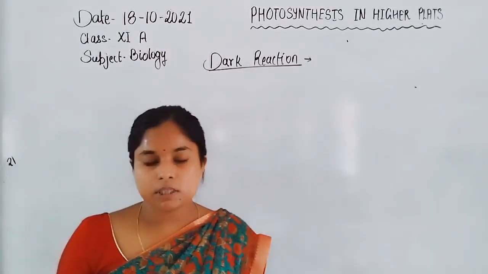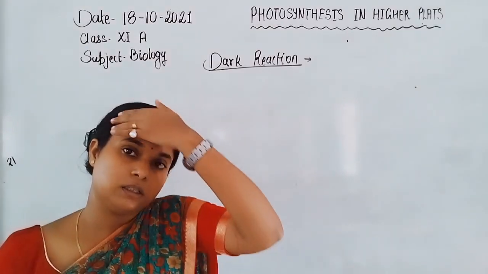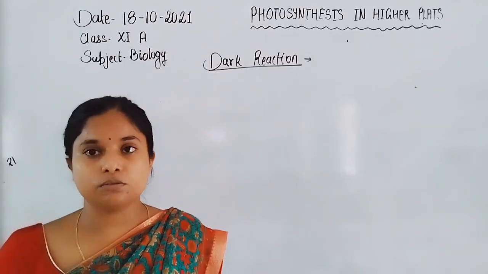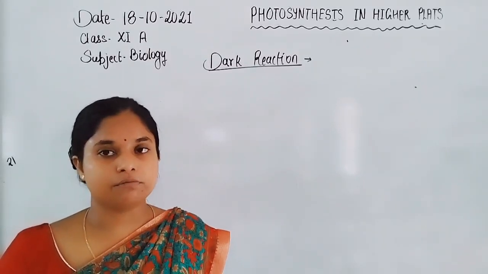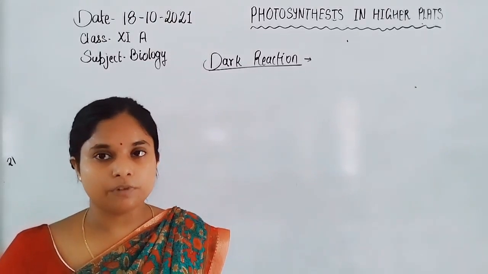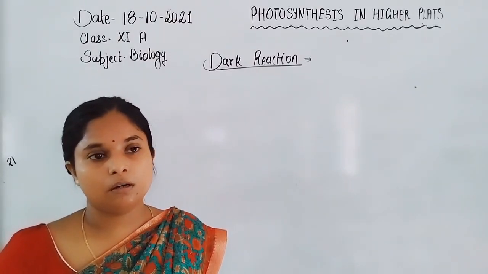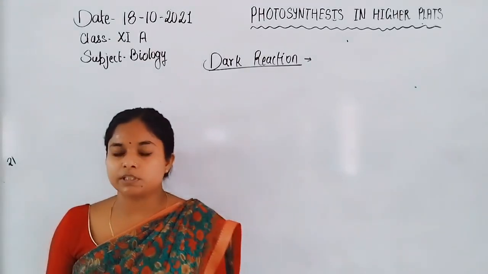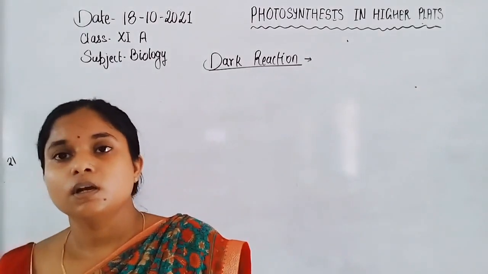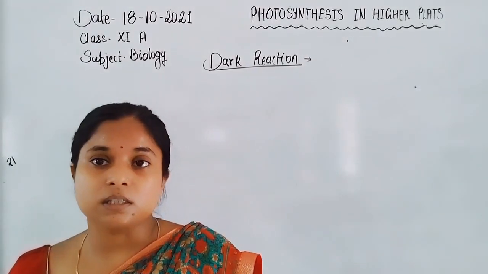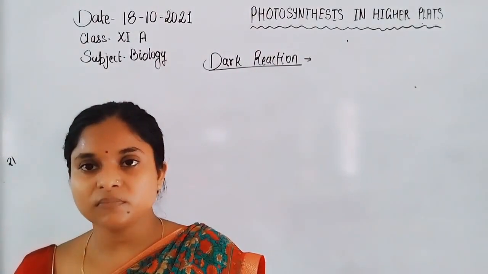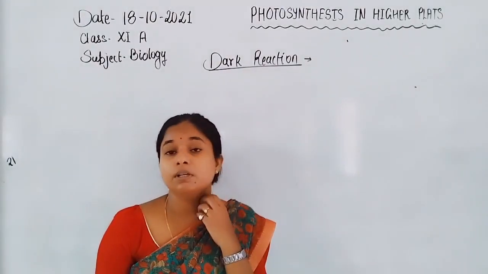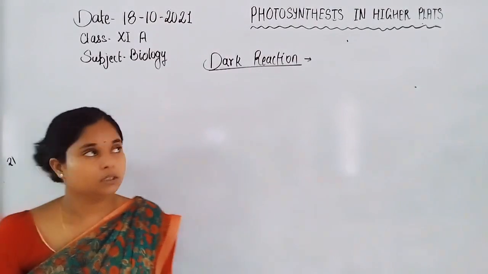In the previous class, we discussed the light reaction. In the light reaction, the formation of ATP and NADPH2 takes place with the help of photosystem I and photosystem II. Photosystem I absorbs light of wavelength 700 nanometer, that's why it is represented by P700, whereas photosystem II is represented by P680, that means it absorbs light of wavelength 680 nanometer.